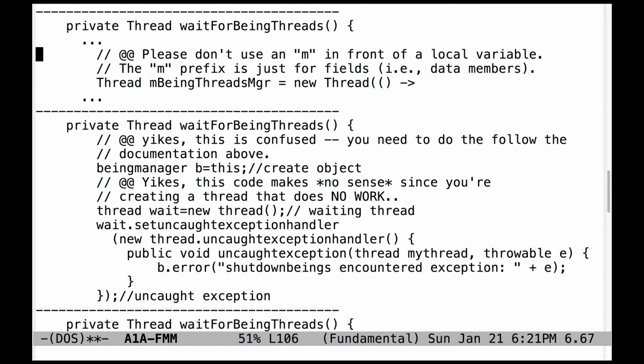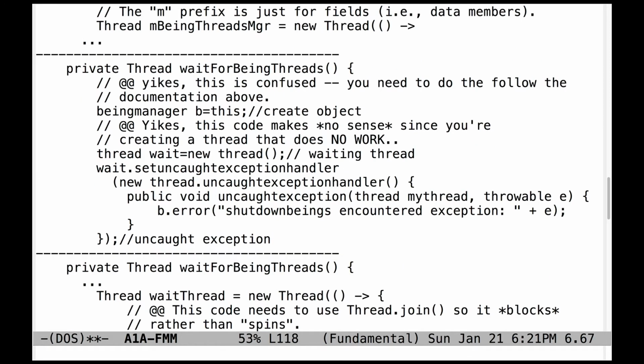The m prefix is intended to be used just for fields, where the m stands for member, as in data member. So don't use that as the name of a local variable. Here's some other code. This code really didn't make any sense to me. I had a hard time commenting it, but basically it's doing a lot of strange things. It's somehow making a being manager. I'm not quite sure what that's there for.